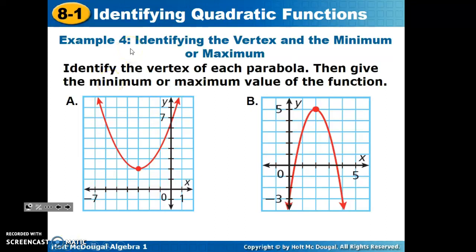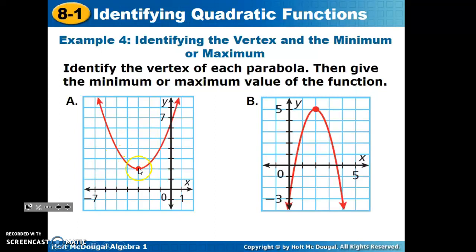Example 4, identifying the vertex. We're going to identify the vertex of each parabola and then give the minimum or maximum value of the function. So in part A, we identify the vertex as to where the graph changes direction. You can see from negative infinity, we are decreasing.